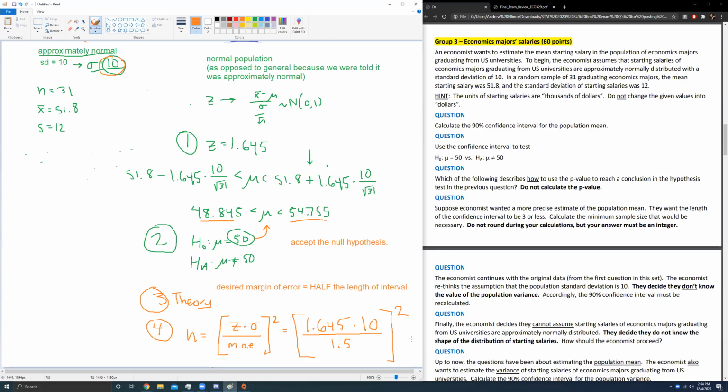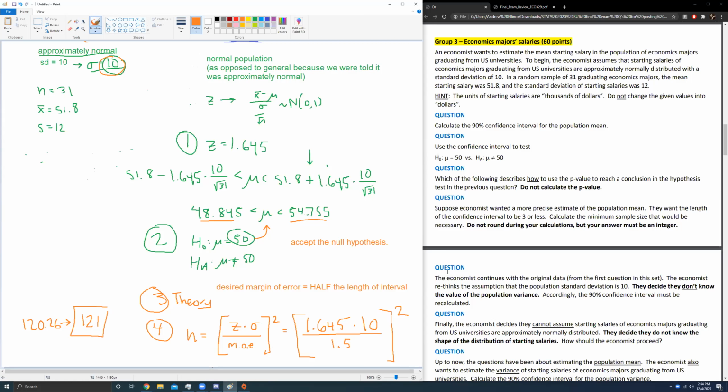1.645 times 10 divided by 1.5 squared gives me 120.26. But of course, we always round up for a minimum sample size question. So we get 121. Any questions on that? Okay. All good. Cool. Great.